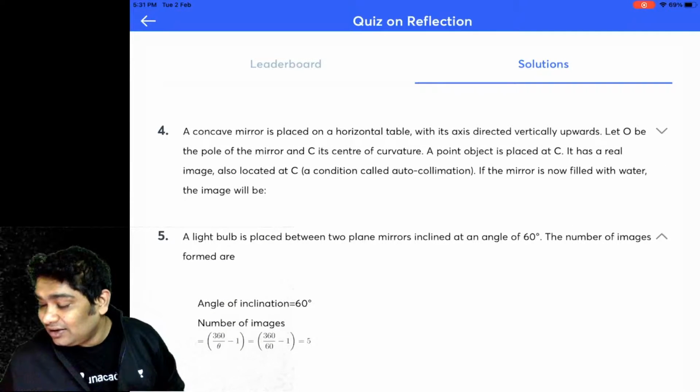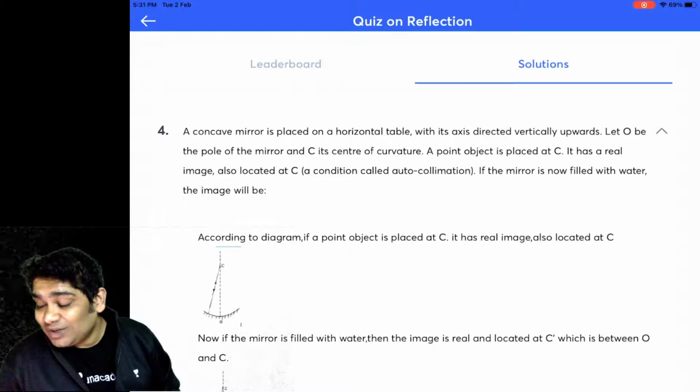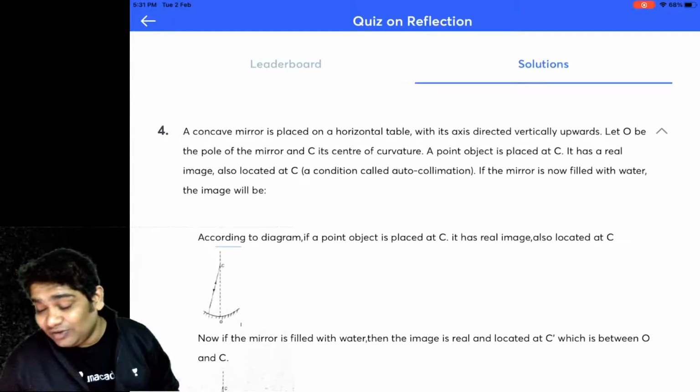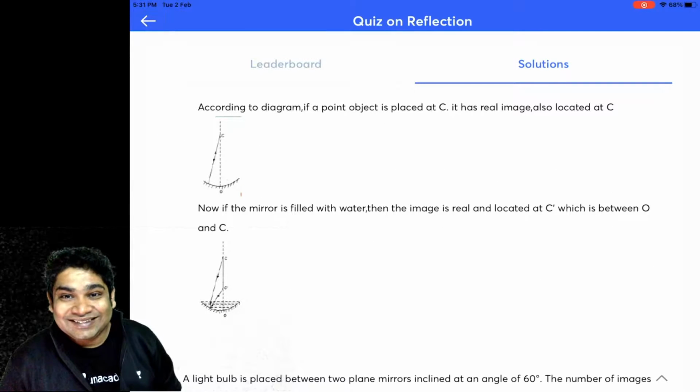Now, next you had a concave mirror. The concave mirror was placed on a horizontal table, and its axis was directed vertically upwards. Okay. So, when you place an object at C, the image is obtained at C. Now, when you fill it with water, it reduces the effective focal length.